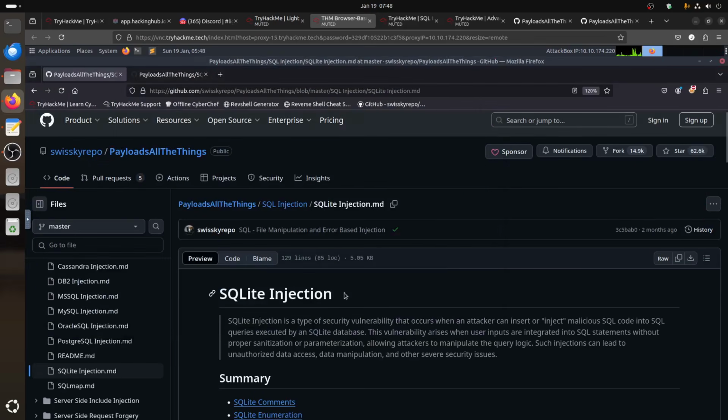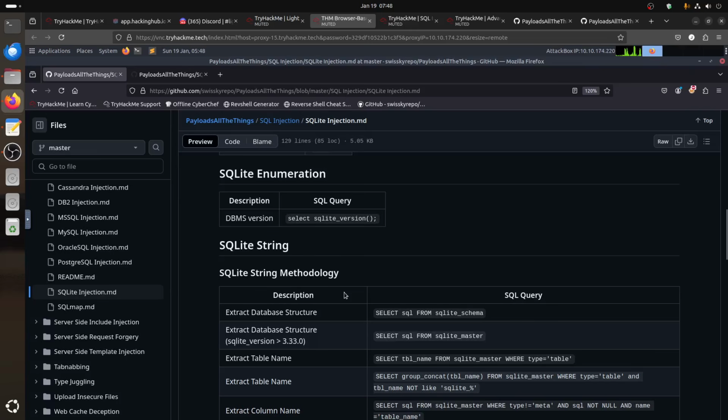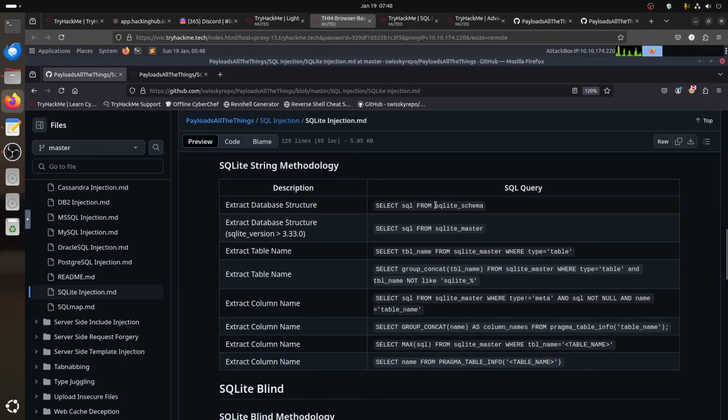So we can go back to our friend SQLite, and of course the name of the table is SQLite schema. And they give us an example here. For example, I can do select SQL from SQL master.